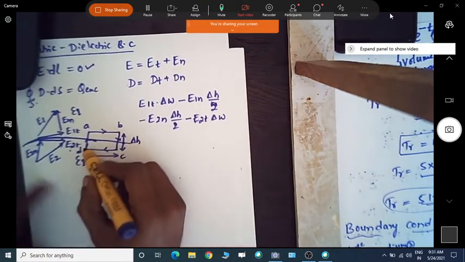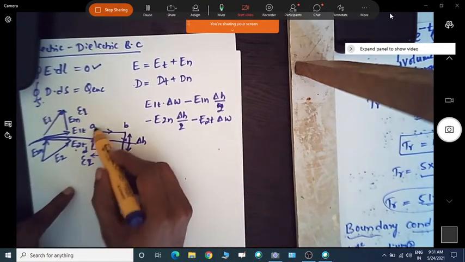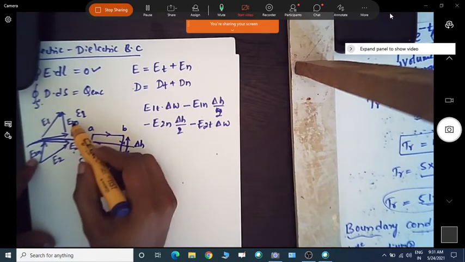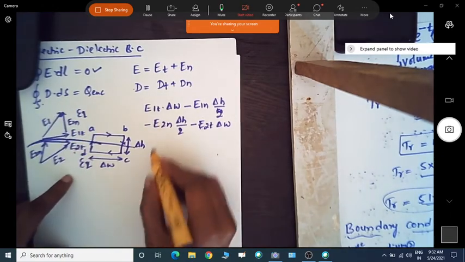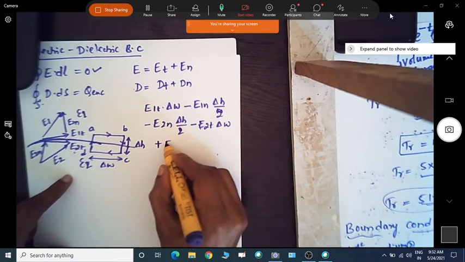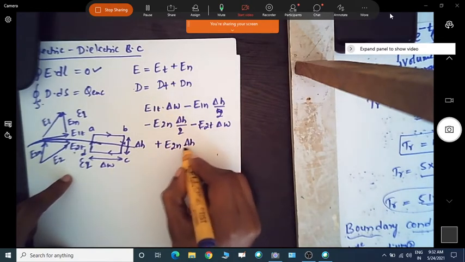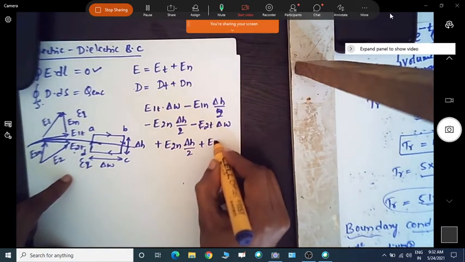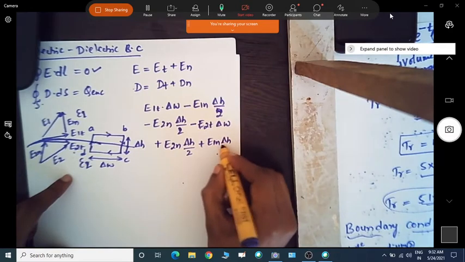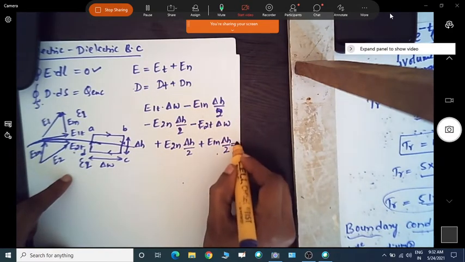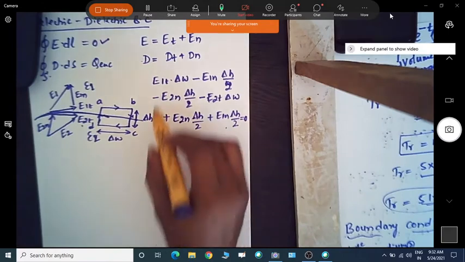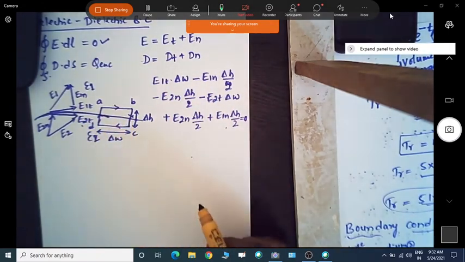Similarly for the line AD, we have the normal components E1n and E2n, which are in the same direction, so we write plus E2n into del H by 2 plus E1n into del H by 2, and the total will be equal to 0. So this is the field components along this closed line.